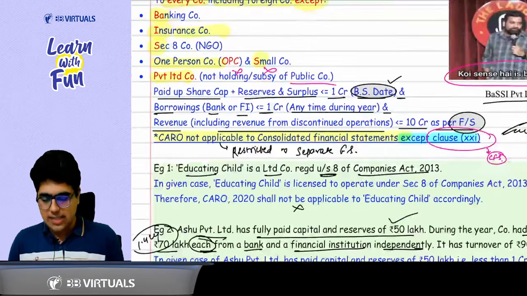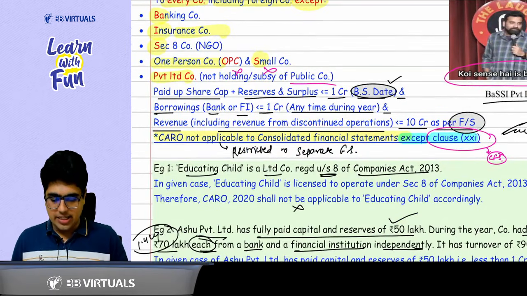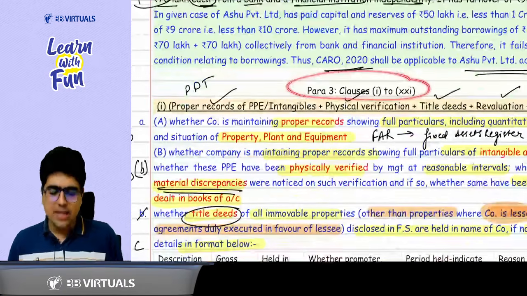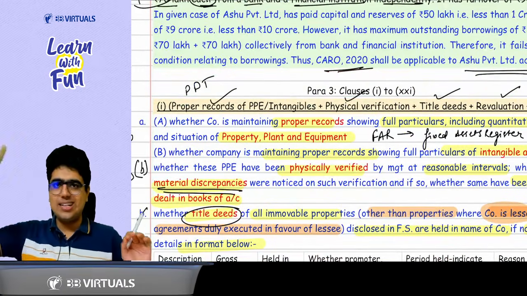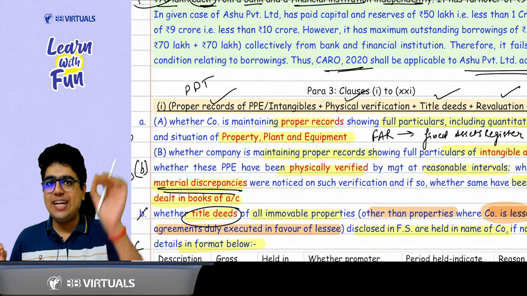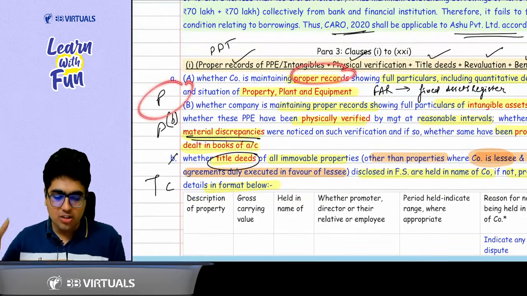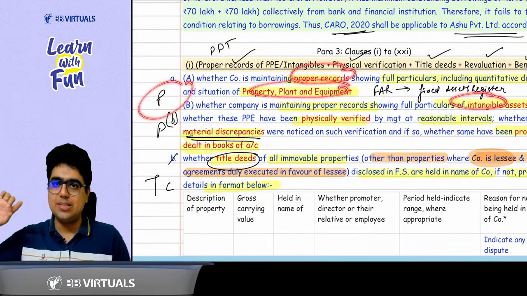Okay, sir. Plus CARO 2020 is not applicable to CFS except the clause 21 that we discussed at the end. Now, sir, there is a para 3 in that there are 21 clauses. Let's recall them all. First of all, the clause 1 talks about PPE. PPT of PPE. Sir, what do you mean by PPT? PPT means proper records of property, plant and equipment and intangible assets.